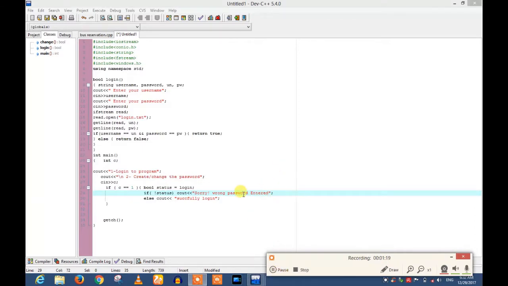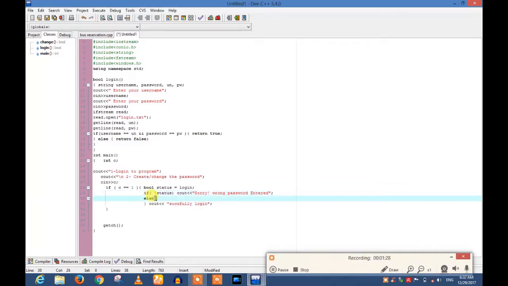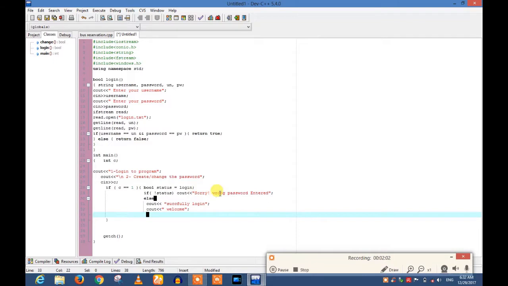So here in else condition we will write the other program which we want to do after the successful login. For example, cout welcome. This welcome will be written if the password is right, otherwise welcome will not be displayed.